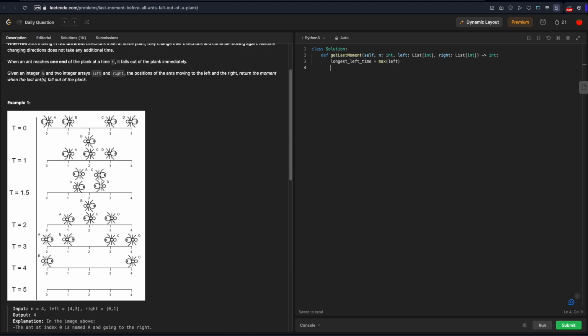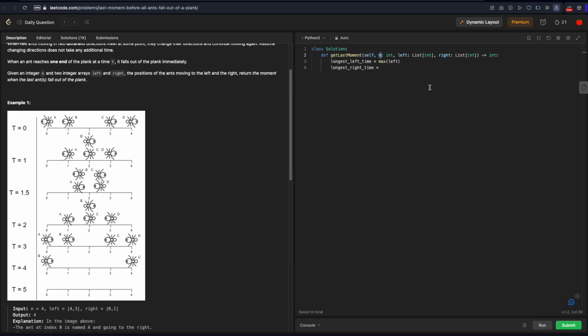What's the longest right time? Let's do this. The longest right time, well, it's a little bit different. Instead of moving left, our ant is moving to the right. So it's going to go from index 0 or some index to the right, and it has to reach index n. That's the end of the plank on the right. So for this, our ant has to go from some minimum index, let's say it's 0, all the way up to n.